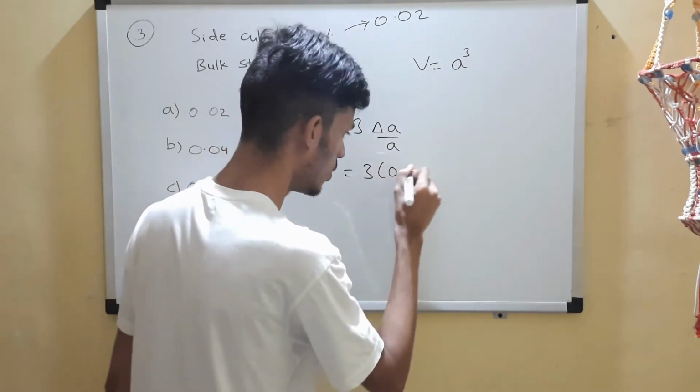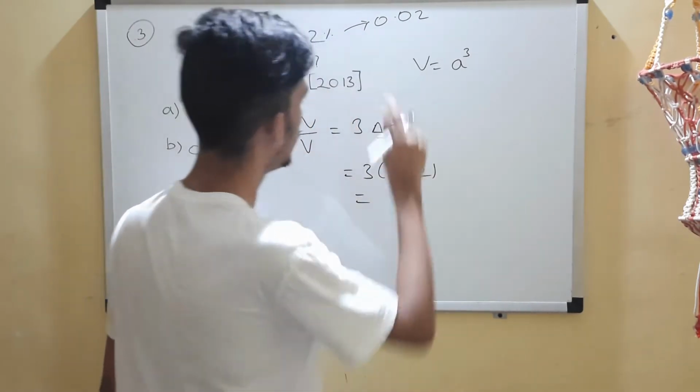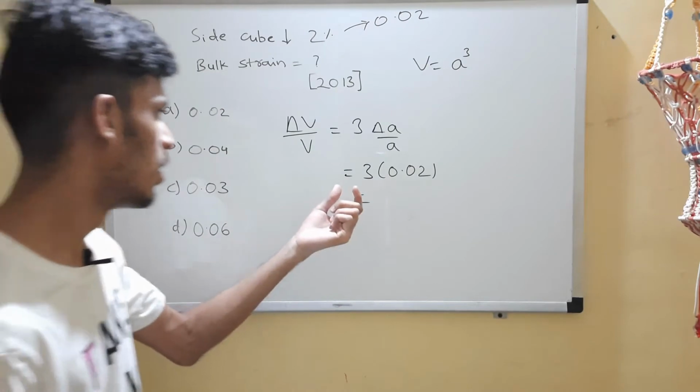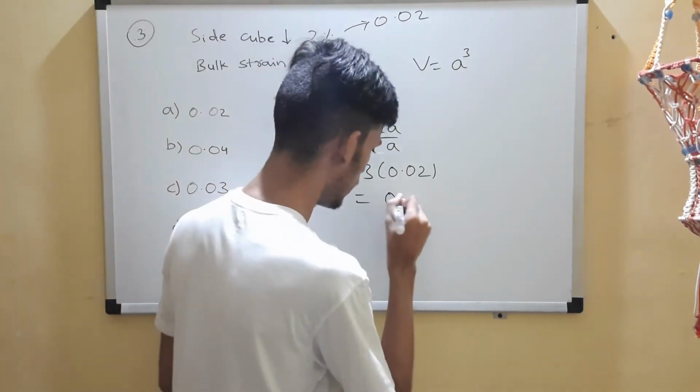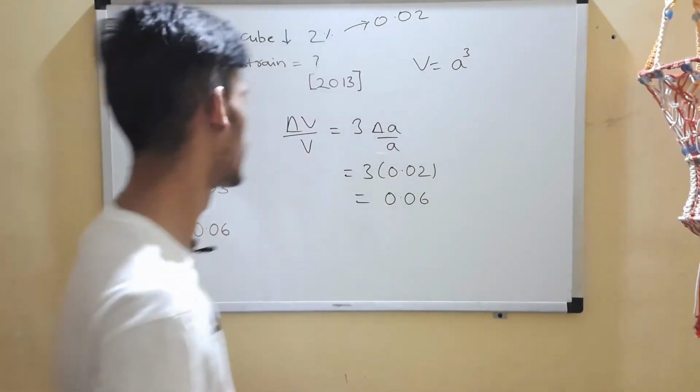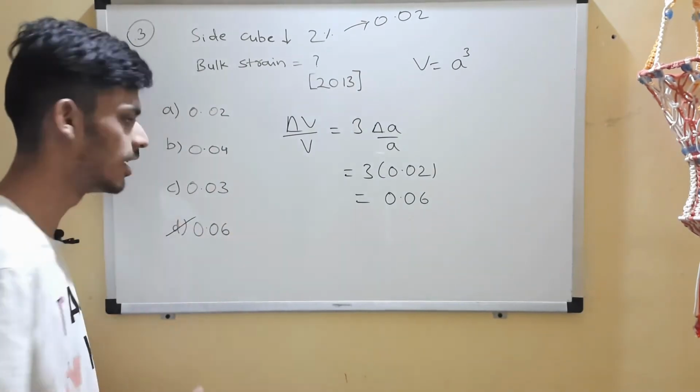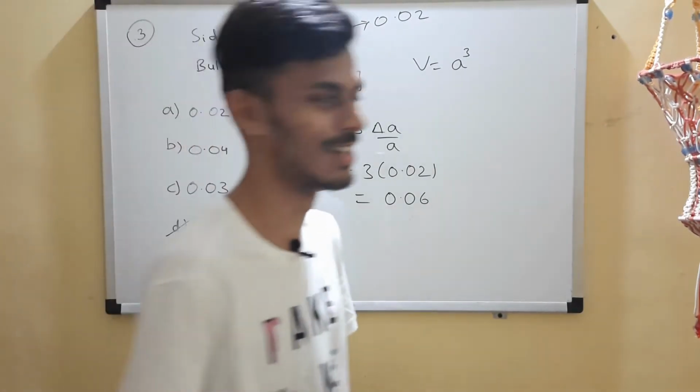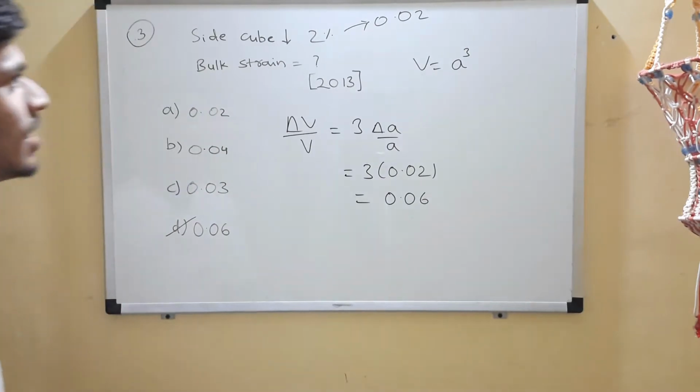So 3 into 0.02, right? 2% is 2 by 100. So 3 into 0.02, that will be 0.06. So the correct answer is option D. D for donut is the correct answer. Okay, so let's move to the next question now.